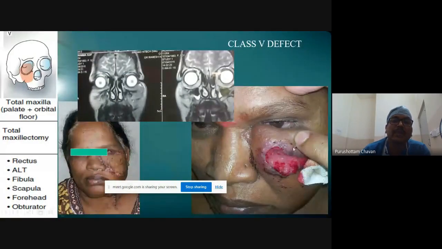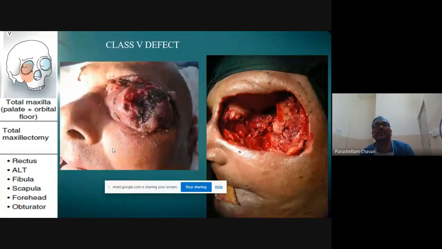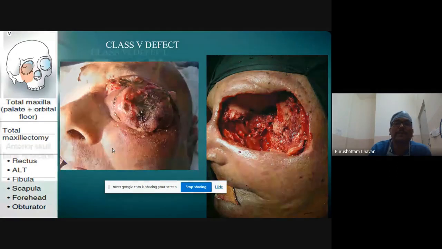Somewhere like this, in which only the suprastructure of the maxilla is involved, but the eye is normal and the palate is also normal, the excision can be done with a free flap so that the function of the eye as well as the palate can be saved. An orbital mass extending to the maxilla can be addressed without going down. You can give an incision all around, excise it, and reconstruct it with a free flap.